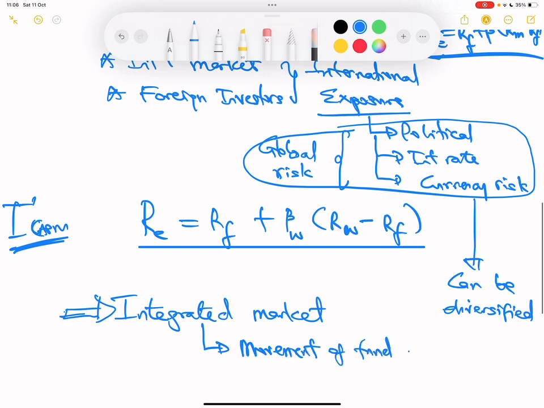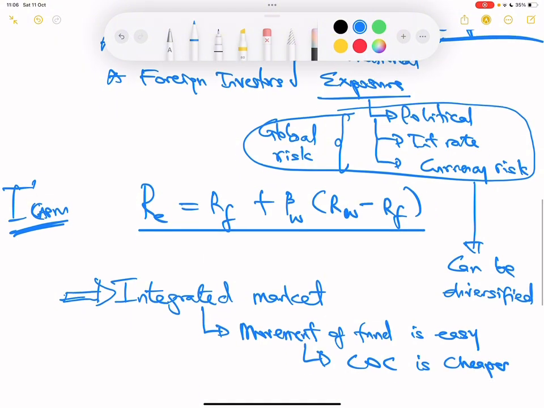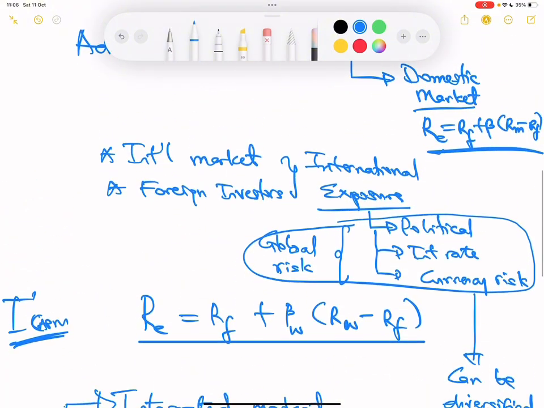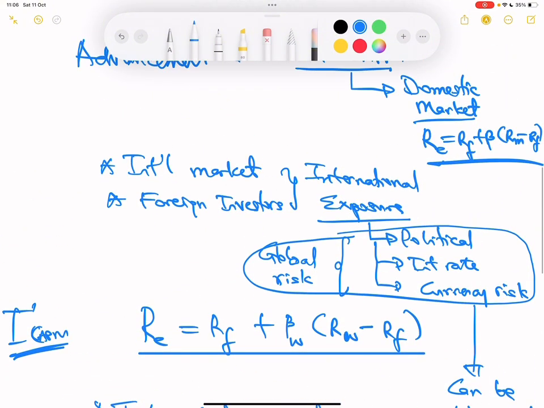And if movement of fund is easy, what does it mean for cost of capital? It means that your cost of capital will be quite cheaper because you can borrow anywhere. And there will be competition for sure because money is available for everybody. There will be competition. And if that is the case, then your return on equity for international CAPM, you will expect it to be lower compared to when you use your traditional CAPM.